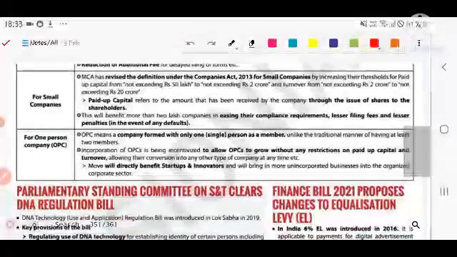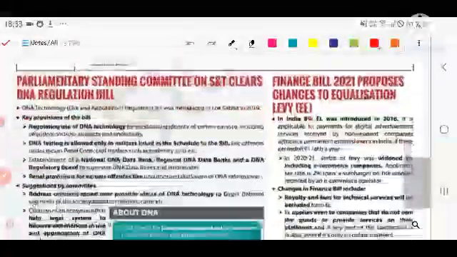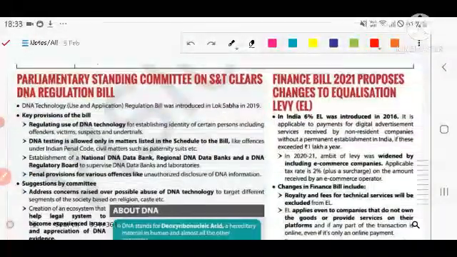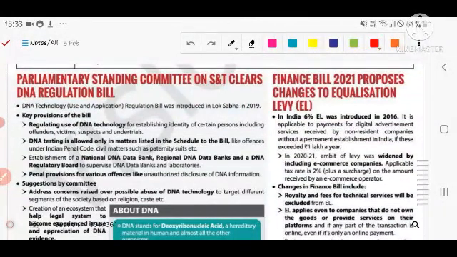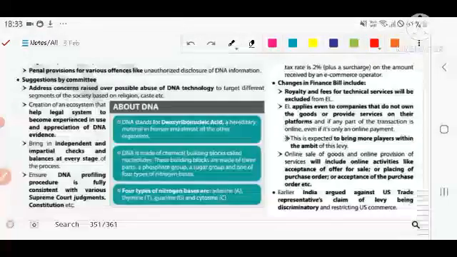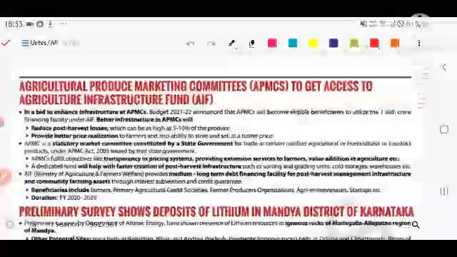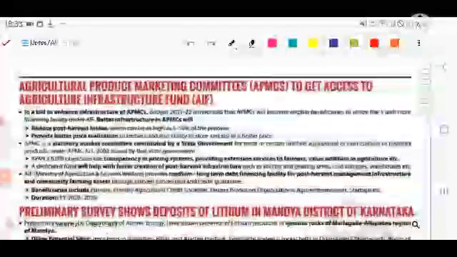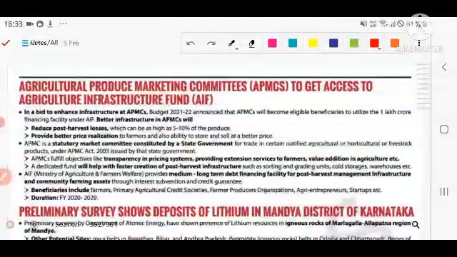So that is the thing, for small companies and for one person companies. The Parliament Standing Committee on S&T clarified the DNA Regulation Bill. Next, the Finance Bill 2021 proposed a change to the equalization levy. Earlier, 6% was levied on the advertisement of the service provider, for example Google.